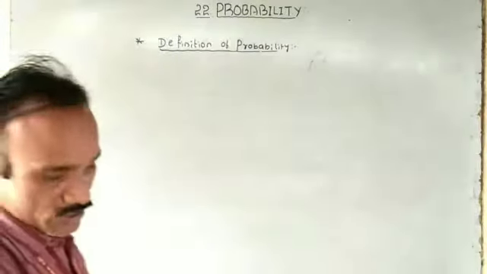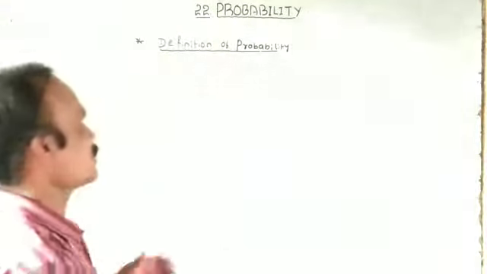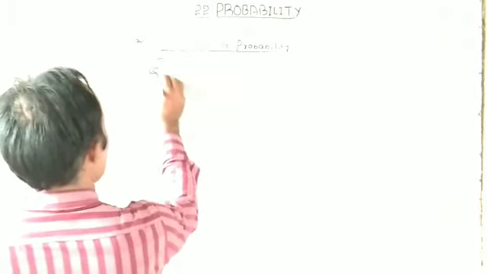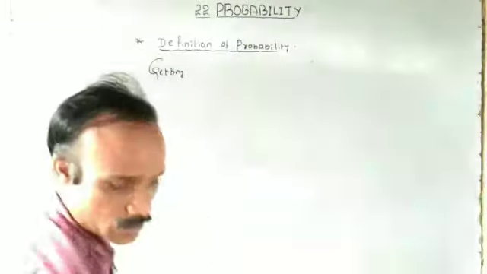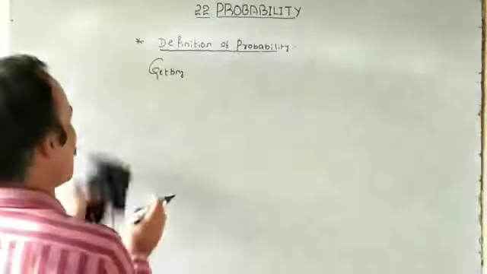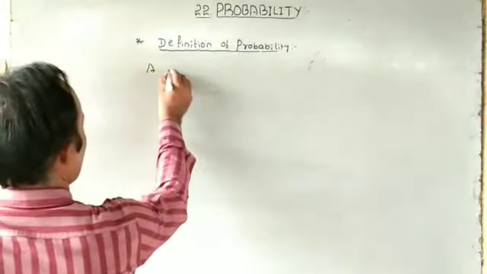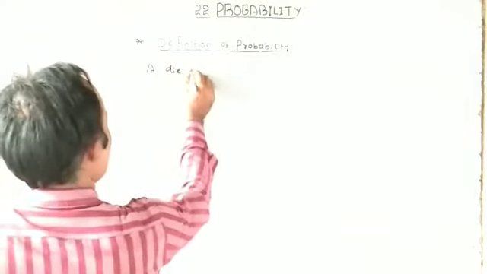Next, definition of probability. Consider a random experiment, for example, throwing a die. Consider the experiment first, then consider the event. A die is thrown.